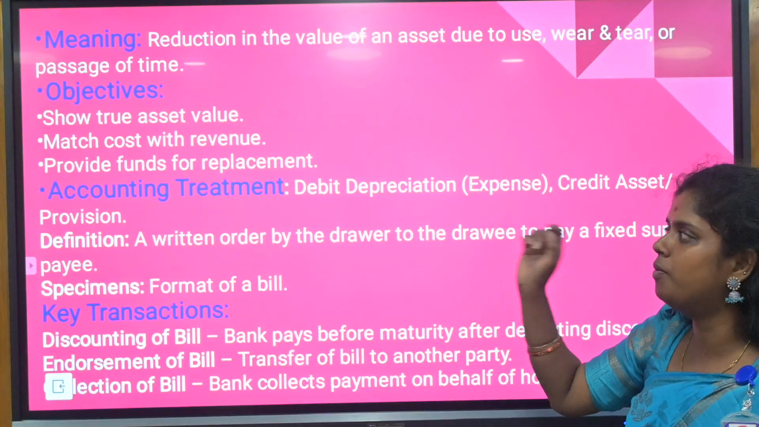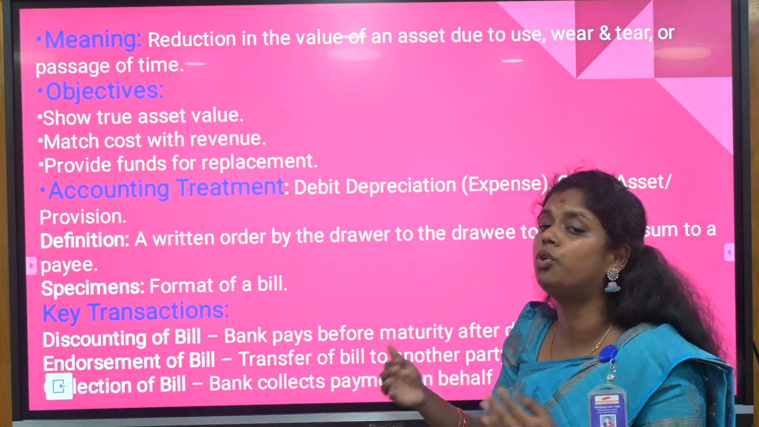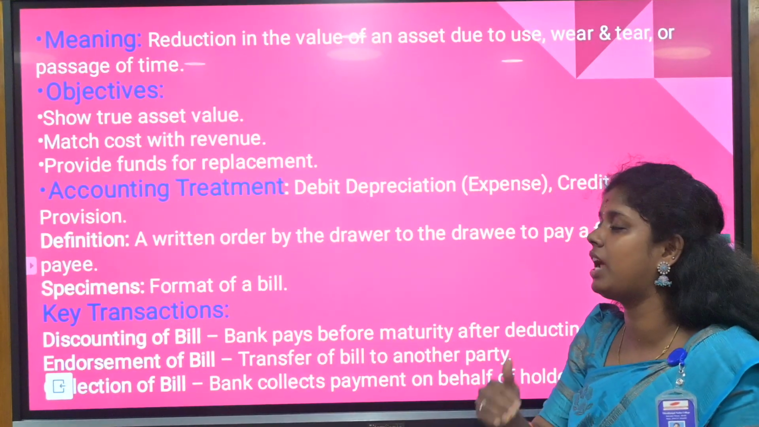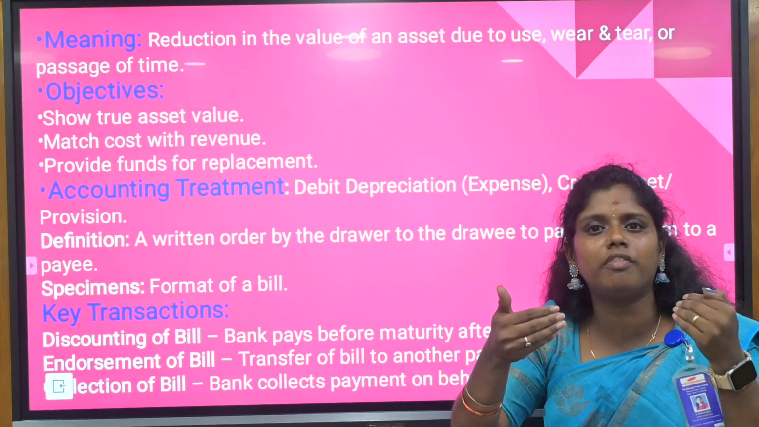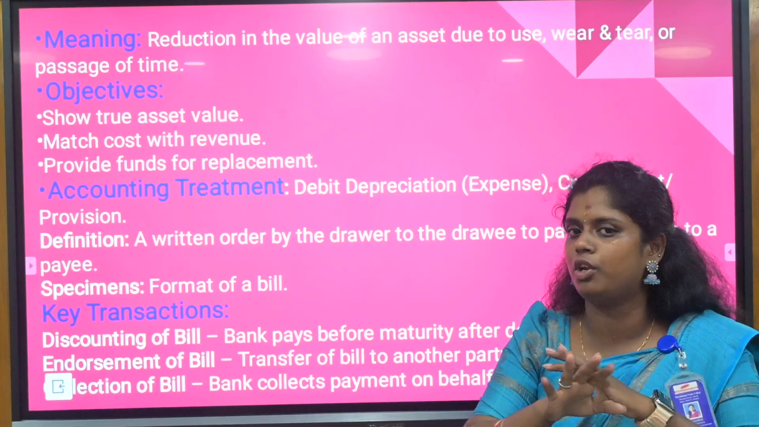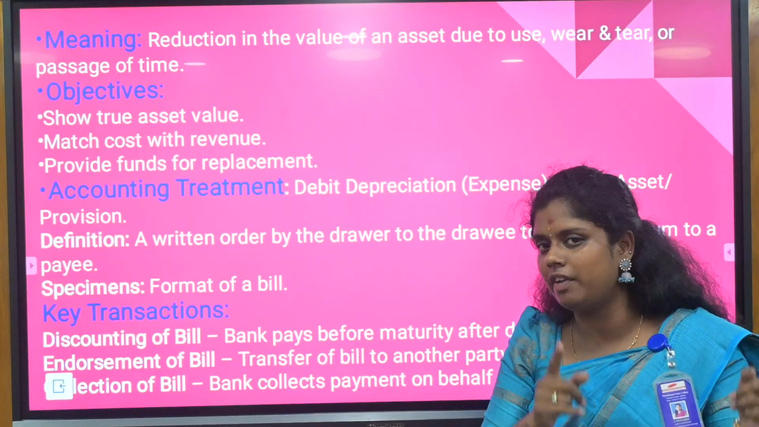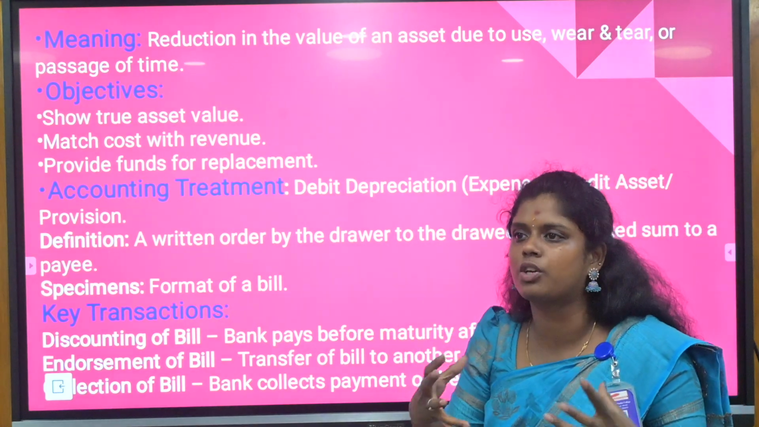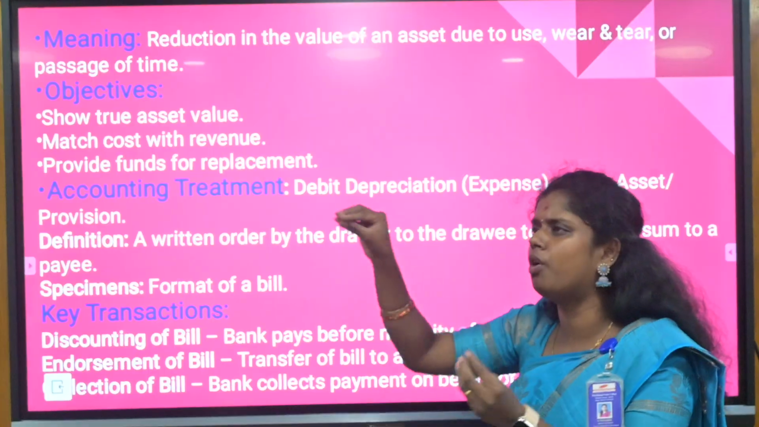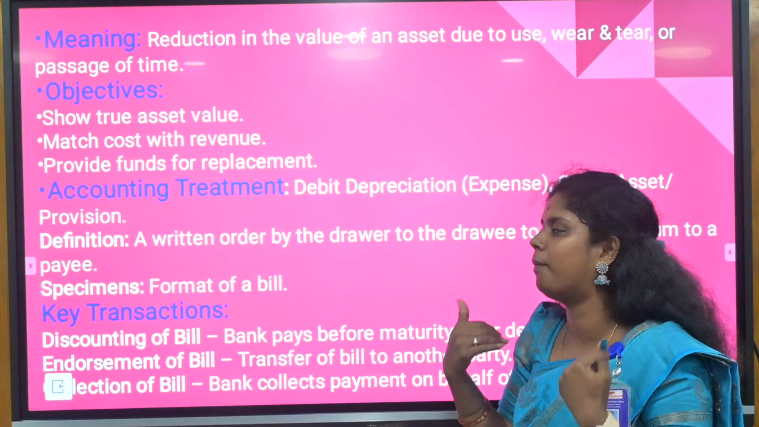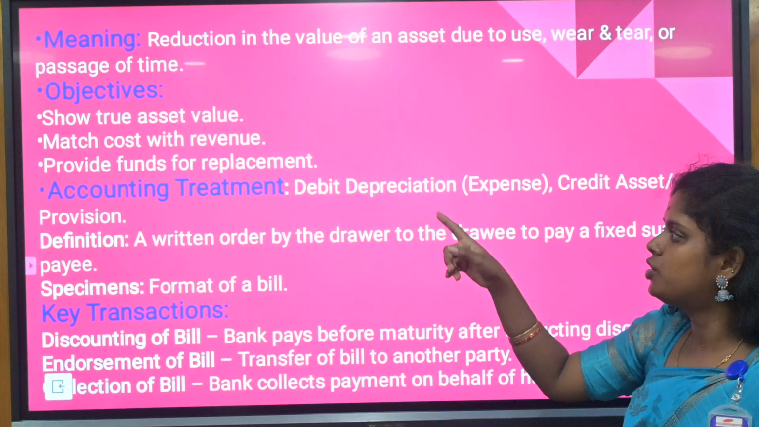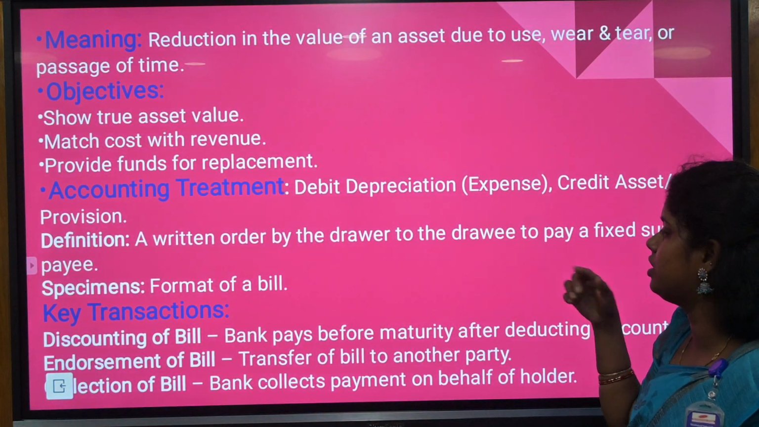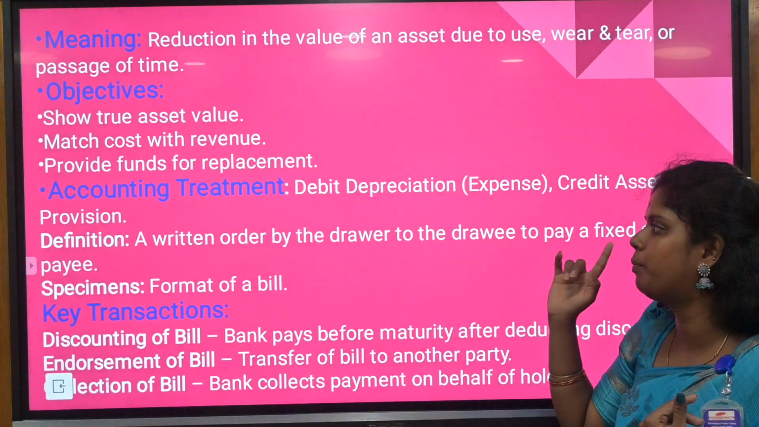Now the objectives of depreciation are to know the true value of your own asset, and to match the expenditure and revenue. At the time of the particular purchase, the same value will not be there in the future. For example, think about a mobile phone. It also provides funds for replacement. If the asset is going to be replaced by you, you need to know the exact value of your machinery or plant. According to the accounting treatment, debit depreciation as an expense and credit the asset, and you are going to create a provision.